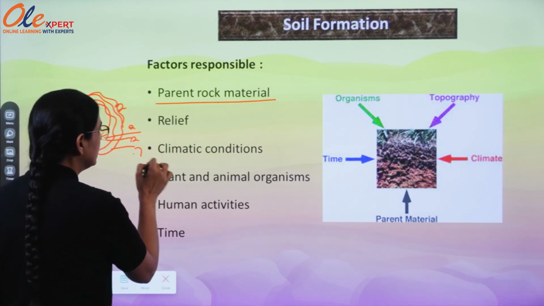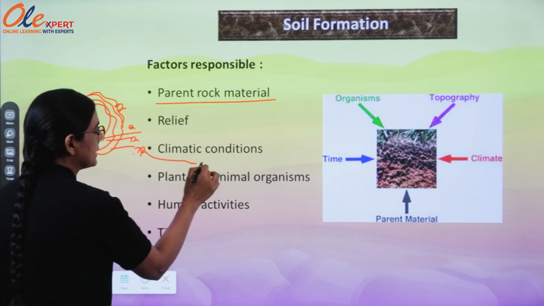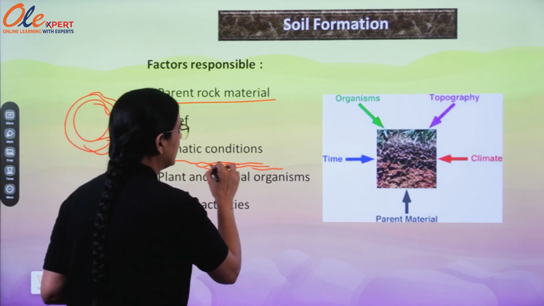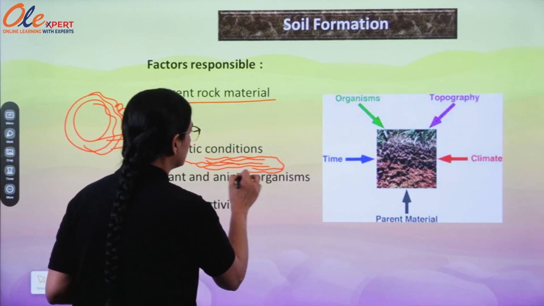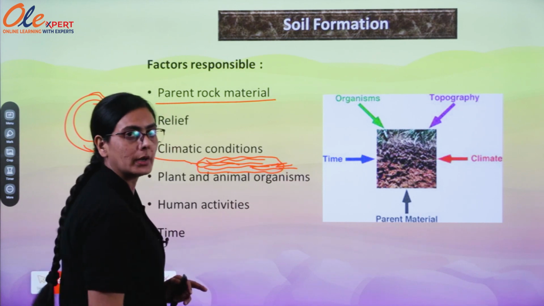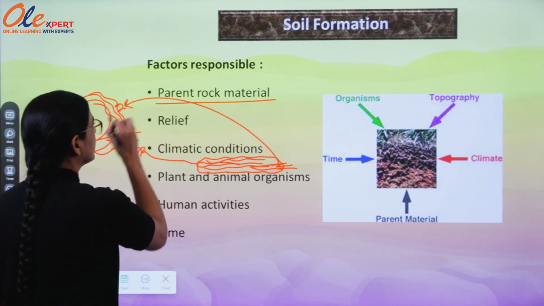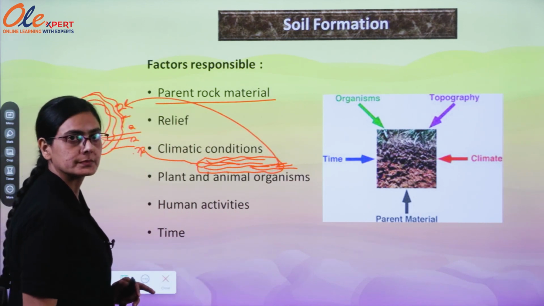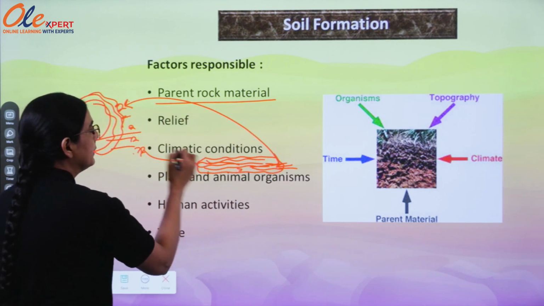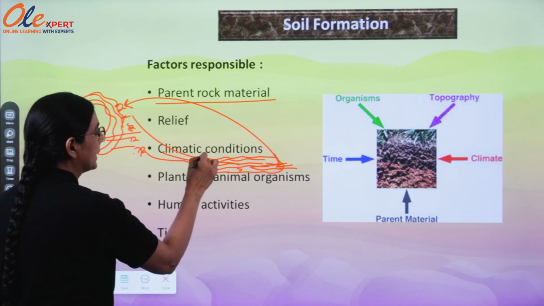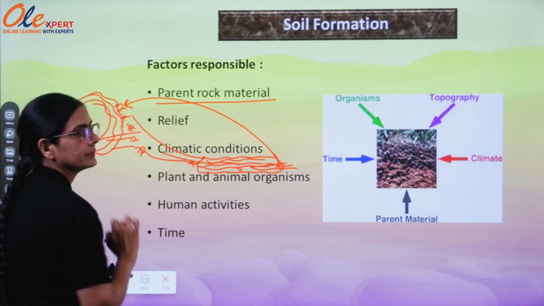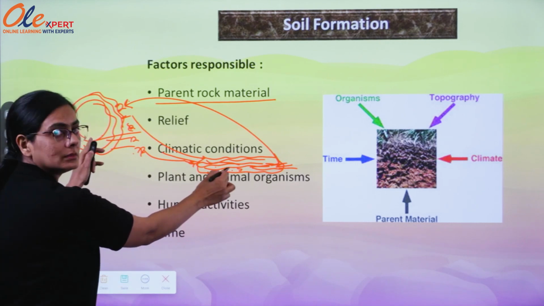So, it is through the weathering and erosion that it comes to spread and agglomerate on the earth's surface. The property of this soil will be the same as the parent rock. Are you getting? The property will be the same, as these are fragments, particles of the parent rock. It's a part of it.